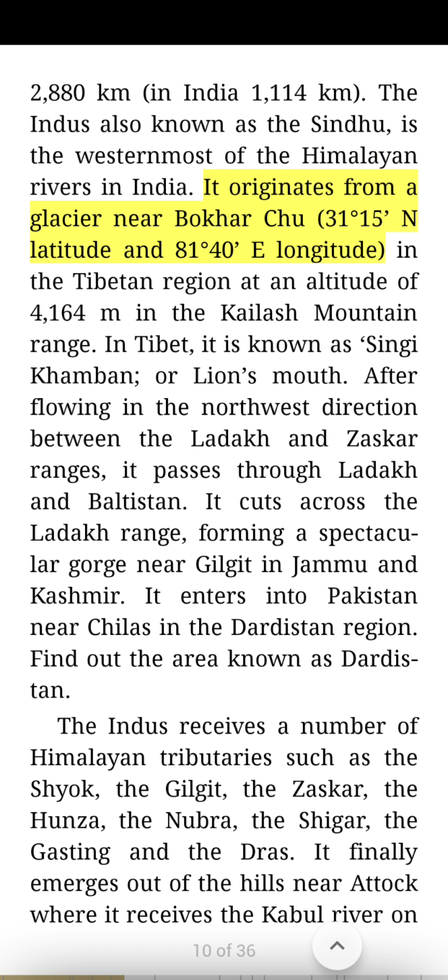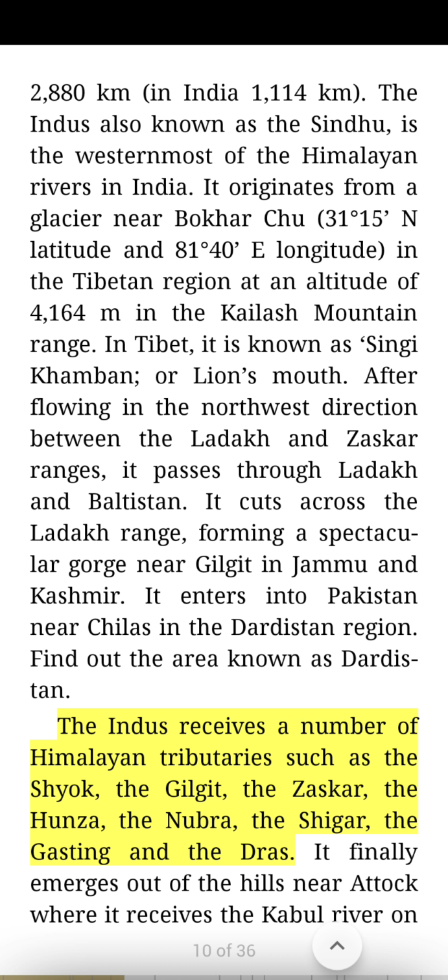It originates from a glacier near Bokhar Chu at 31 degrees 15 N latitude and 81 degrees 40 E longitude in the Tibetan region at an altitude of 4,164 meters in the Kailash mountain range. In Tibet, it is known as Singi Khamban, or Lion's Mouth. After flowing in the northwest direction between the Ladakh and Zaskar ranges, it passes through Ladakh and Baltistan. It cuts across the Ladakh range, forming a spectacular gorge near Gilgit in Jammu and Kashmir. It enters into Pakistan near Chilas in the Dardistan region. Find out the area known as Dardistan.